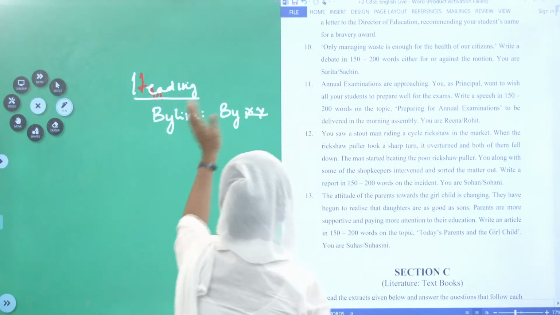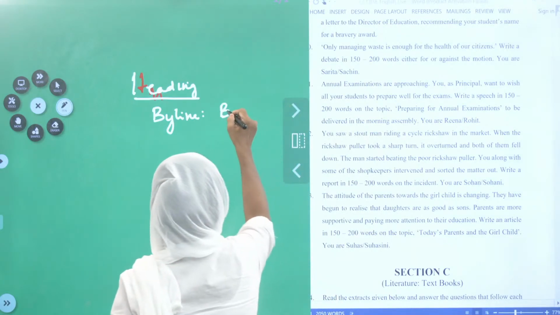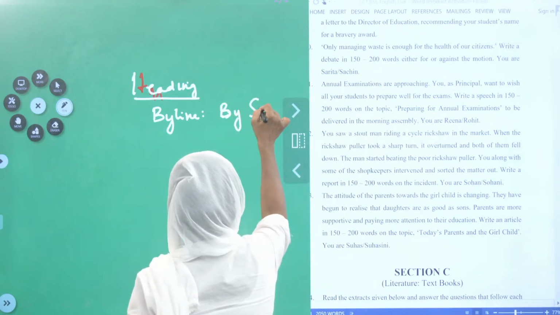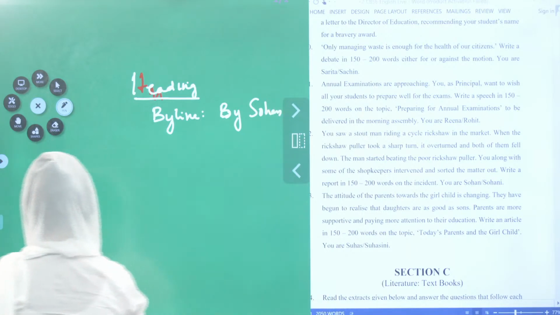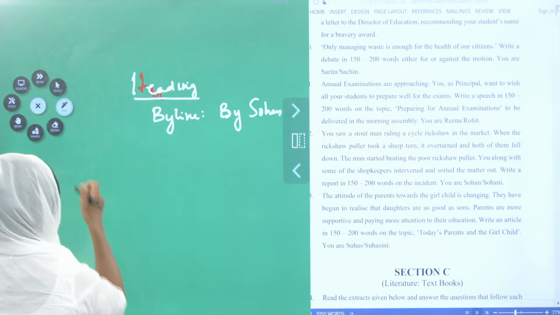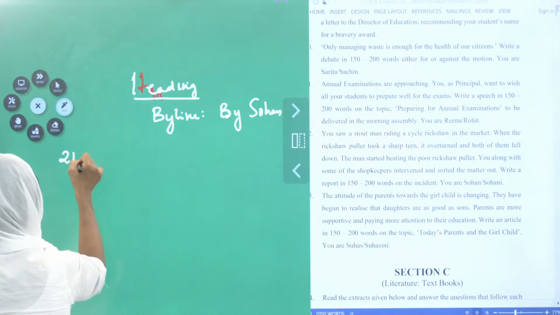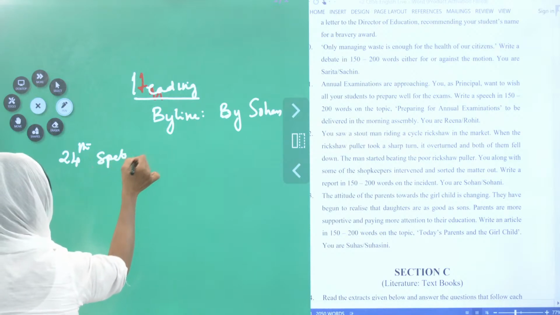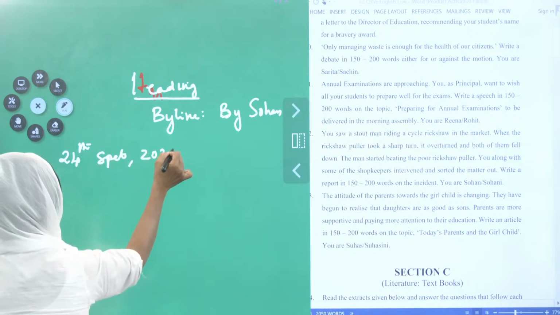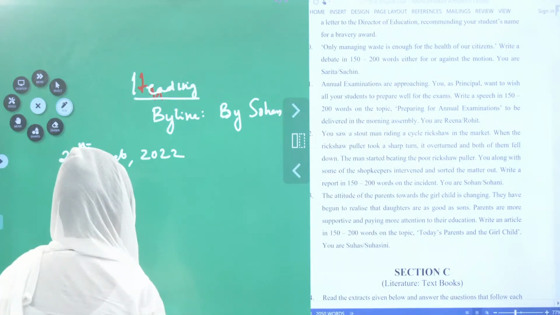Sohan or Sohani. Okay. By, second line is over. Again, date, 24th September 2022. Let it be like that.